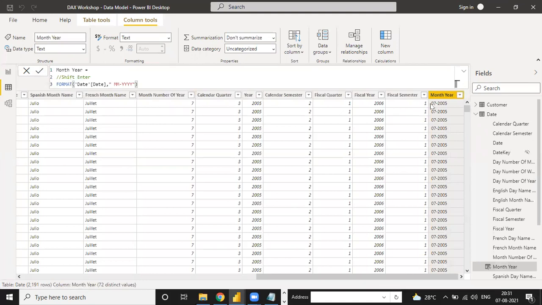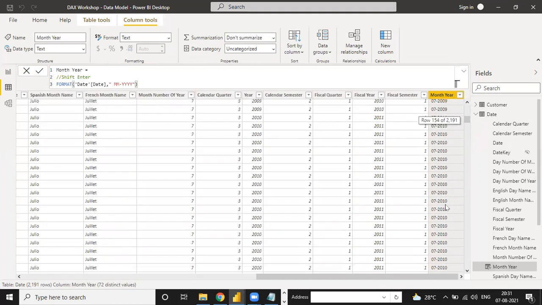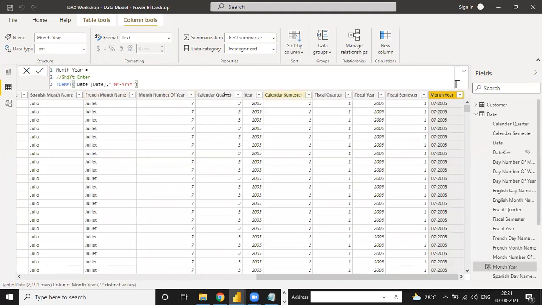See the year and month: 7 dash 2005. All done. Now suppose we need the month name and year, then how to do that? Here it is the month number. Suppose we need the month name, then how to do it? It is just the same thing. I will write it down in a comment.